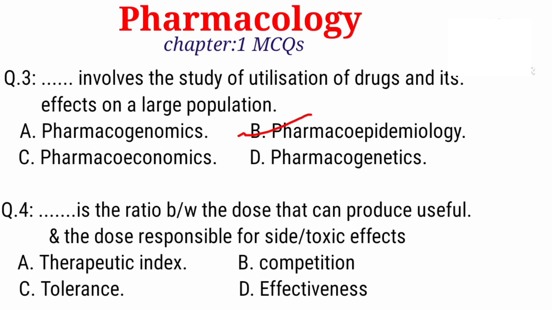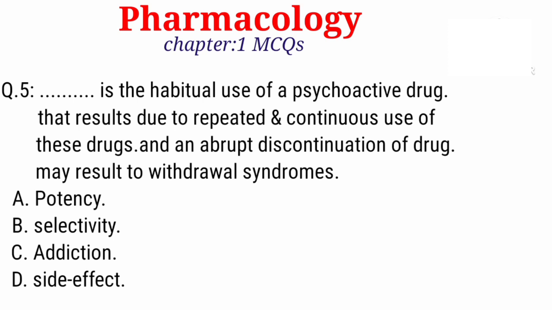Pharmacoepidemiology. Question 4. Dash is the ratio between the dose that can produce the useful effect and the dose responsible for side and toxic effects. Option A. Therapeutic index. B. Competition. C. Tolerance. D. Effectiveness. Right is option A. Therapeutic index.